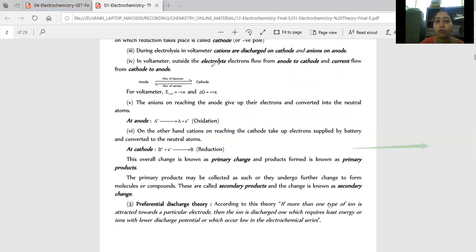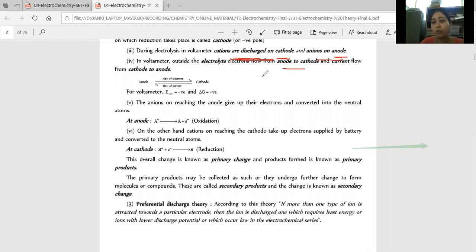Now next one, this is a general definition. During electrolysis in a voltameter, cations discharge on the cathode and anions on the anode. That is obvious to understand because on the cathode there is always reduction and on the anode always oxidation. In a voltameter, outside the electrolyte, electrons flow from anode to cathode.